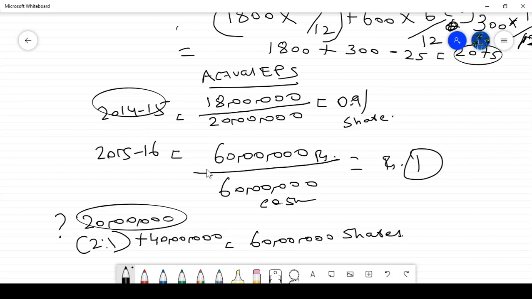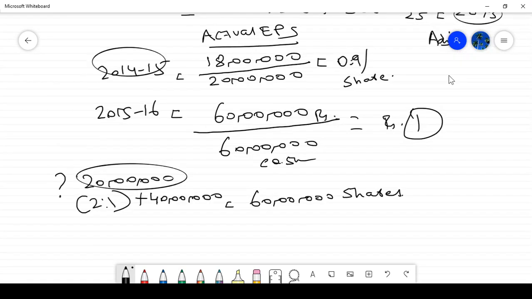That is why they are asking us to present the adjusted EPS. What is adjusted EPS? Adjusted EPS is nothing but giving effect to the bonus amount.